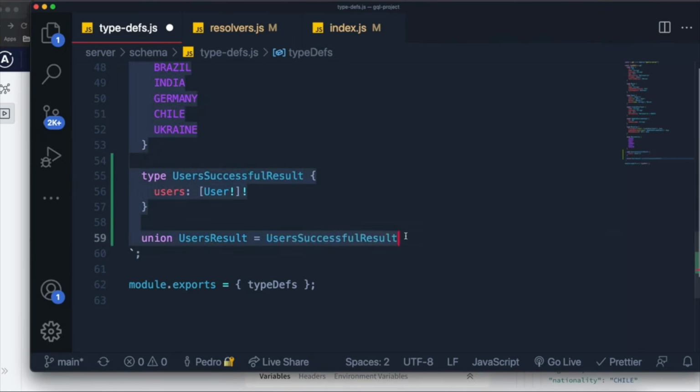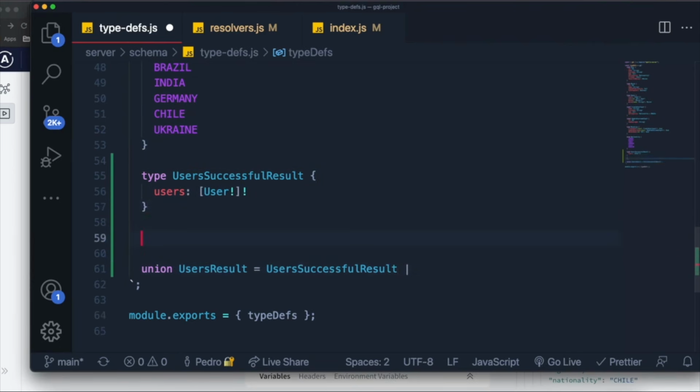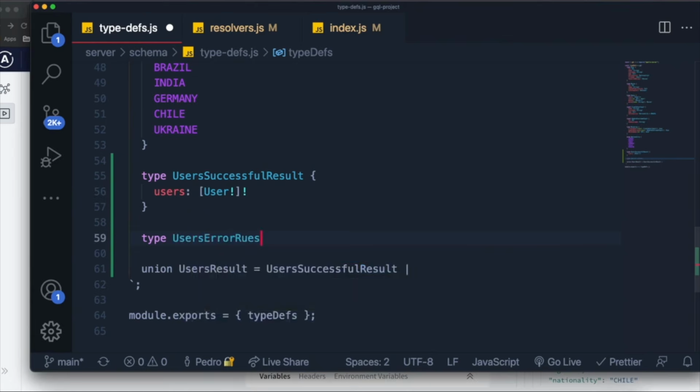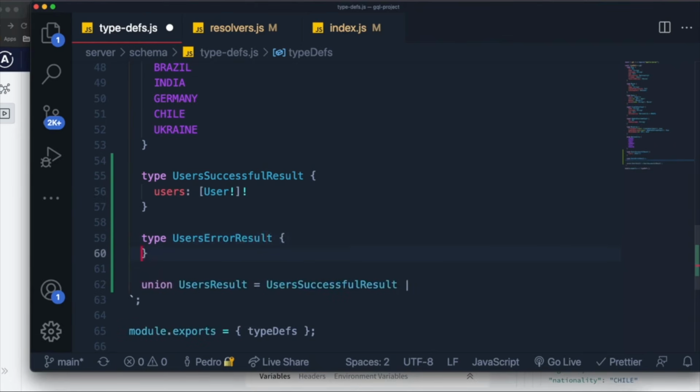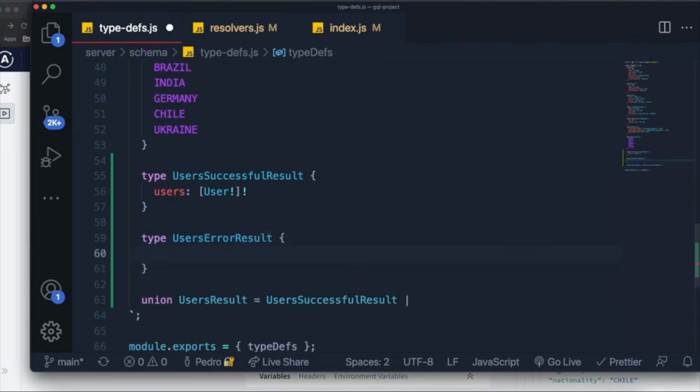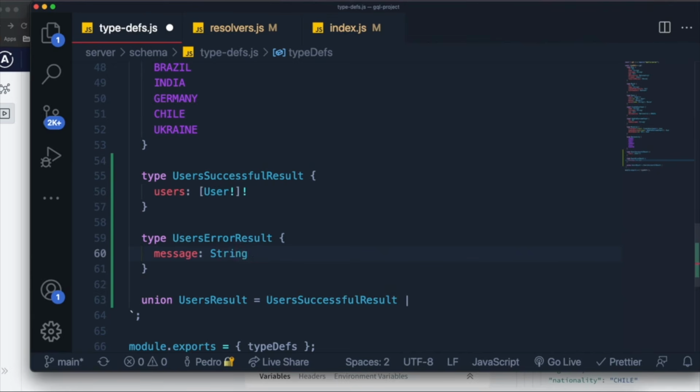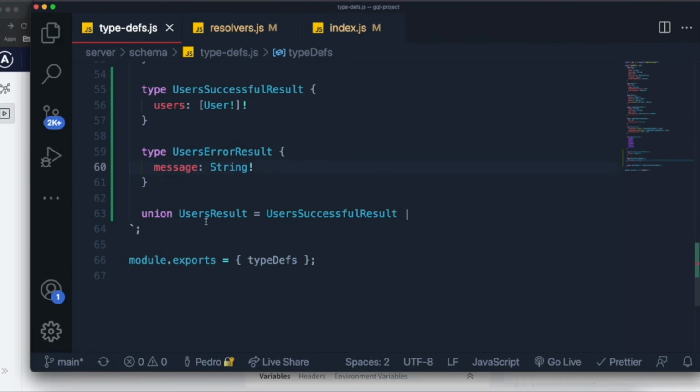It can either be this or some sort of error object, some sort of error like that is returned from our API. Now, for that to happen, we also need to create the error type. So I'm gonna call this users error result, and it's a type, and inside of it we can put how many things we want, but let me just put a message which represents the error message from this request, right? Or from this query.